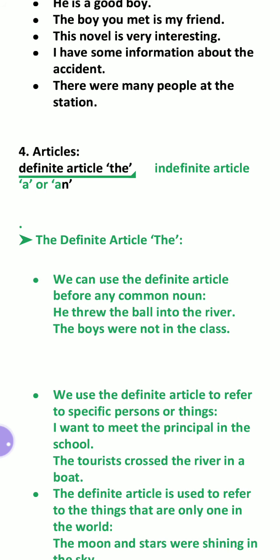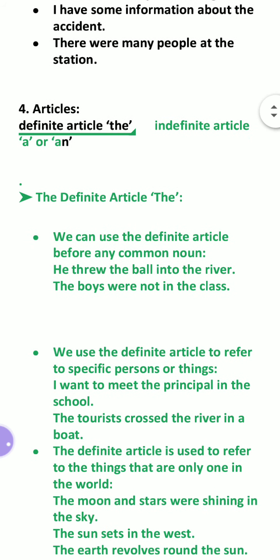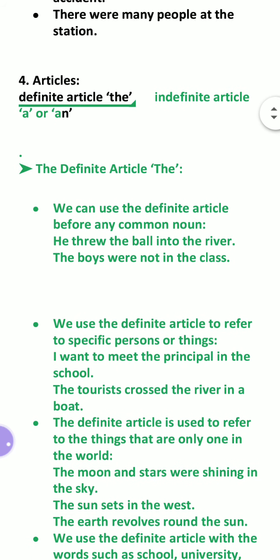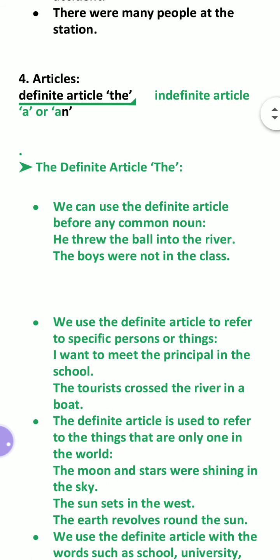One by one. So, first I have picked up articles. Articles are actually of two types: the first is definite articles and the second one is indefinite articles. The definite article is known as the. The is the definite article. Indefinite articles are a and an.